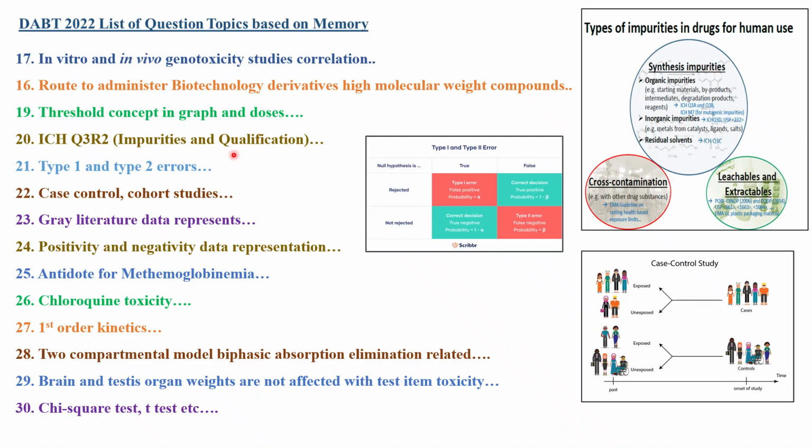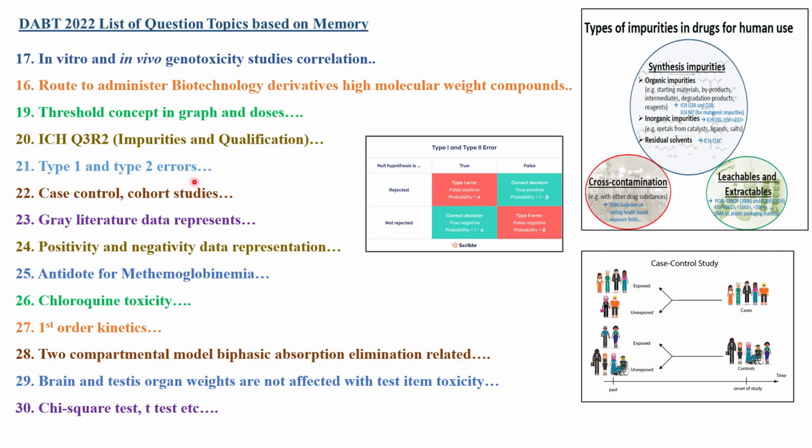So this is a favorite topic, very interesting and very much under stringent scrutiny by the regulators. So they will ask you one question with respect to this. Next topic was type 1 and type 2 error. Those who are working in the research area will know H0, that is the null hypothesis, type 1 and type 2 errors.